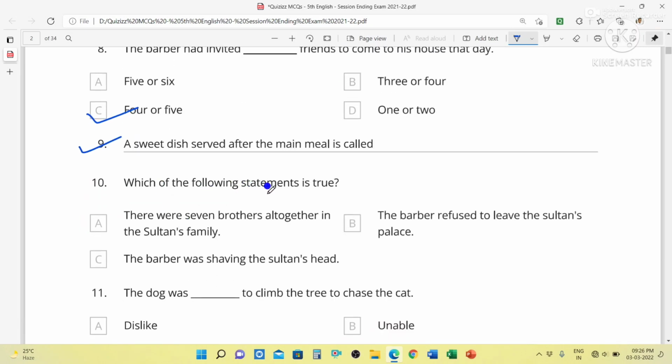Question number 10. Which of the following statements is true? So the true statement is option A. There were 7 brothers all together in the Sultan's family. Sorry. Which of the following statements is true? So the answer will be option B. The barber refused to leave the Sultan's palace.